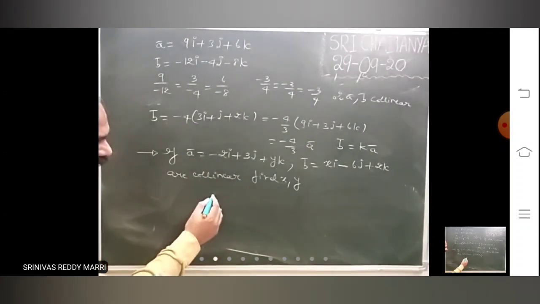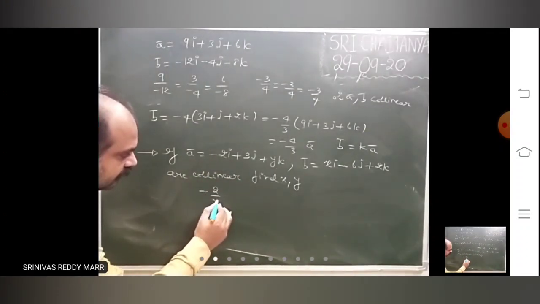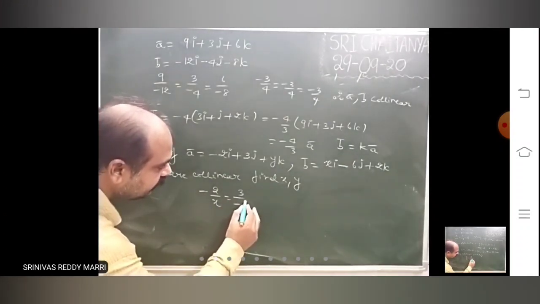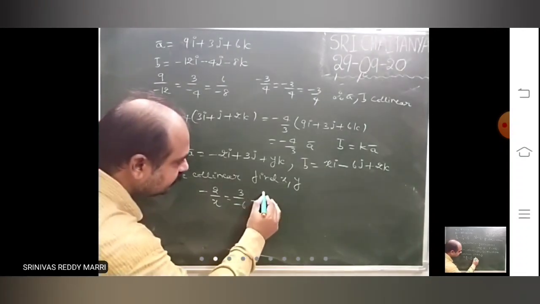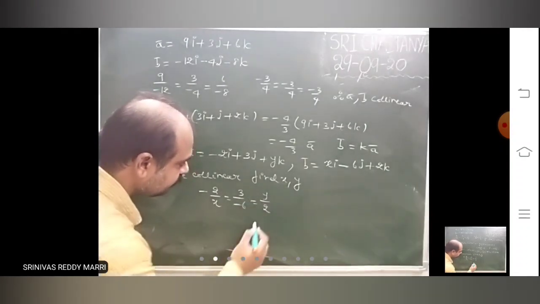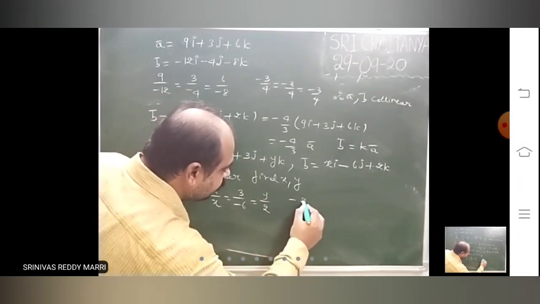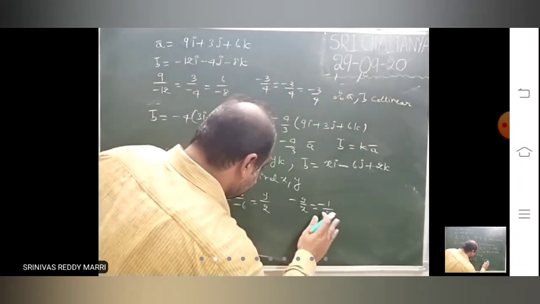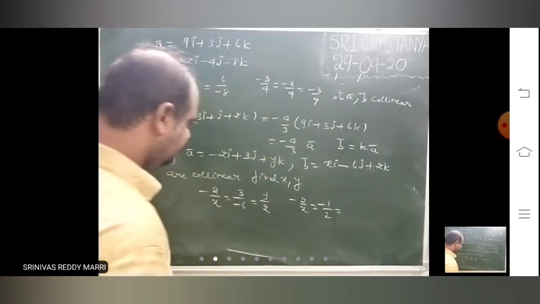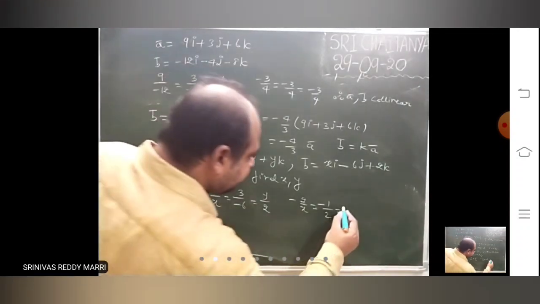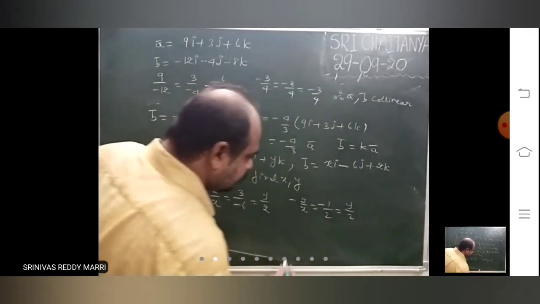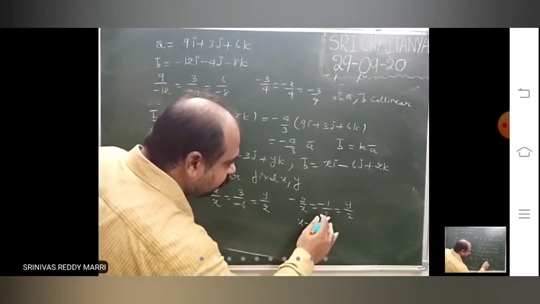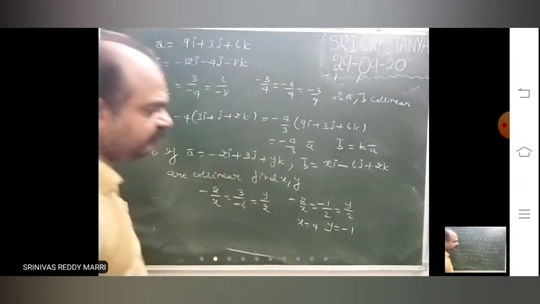That means just write the formula. Minus 2 divided by x equals 3 divided by minus 6 equals y divided by 2. Therefore, minus 2 by x equals minus 1 by 2 equals y divided by 2. So if you equate this and this, you will get x equal to 4. If you equate this and this, y equal to minus 1.